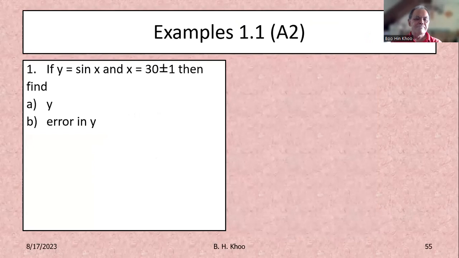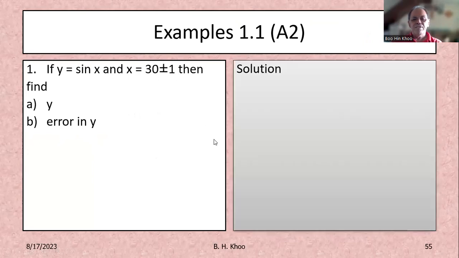Right? Example. I will go at this one. That's it. Quantity X, 30 plus minus 1. So you find your Y first. Right? Usually should be two significant figures. Then find the largest value, 30 plus 1.